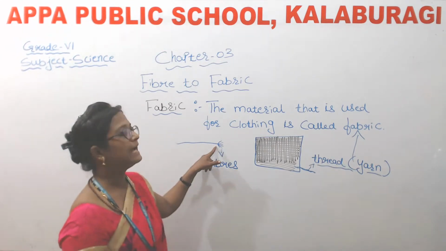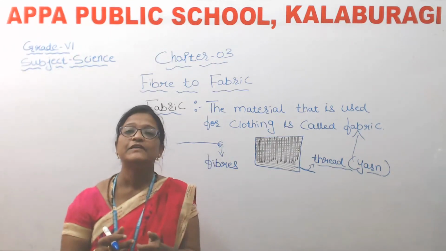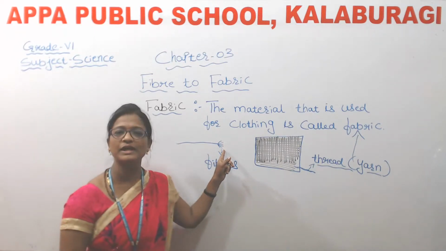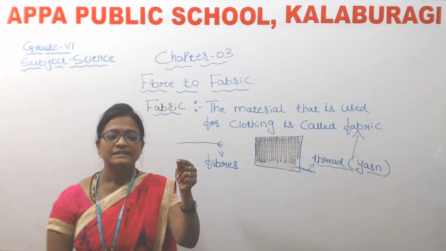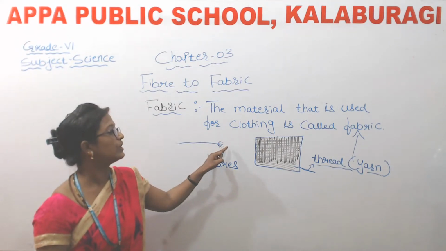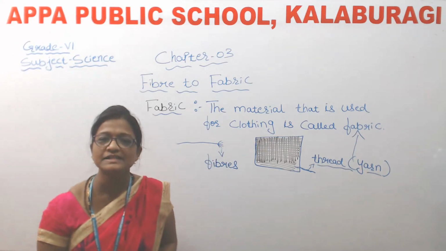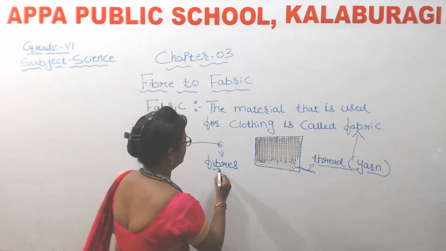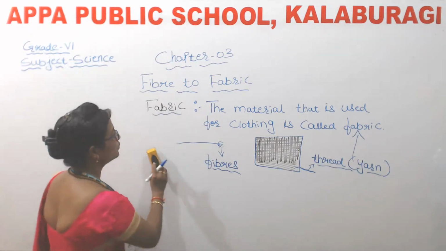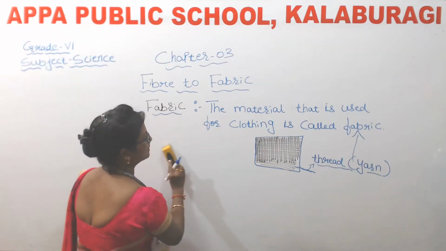When we scratch the end of the yarn, we find small, thin strands. These thin strands are called fibers. Now let me tell you the definition of fiber.